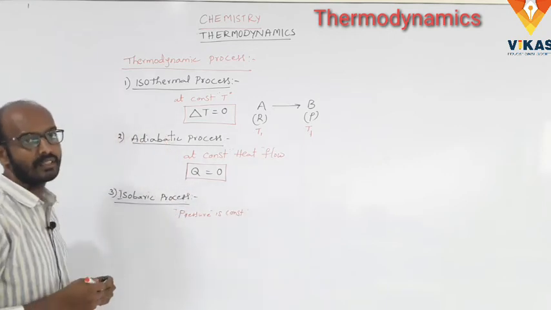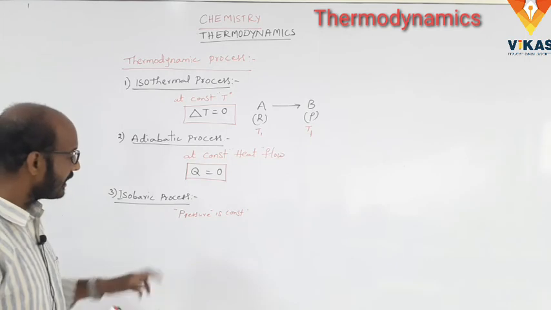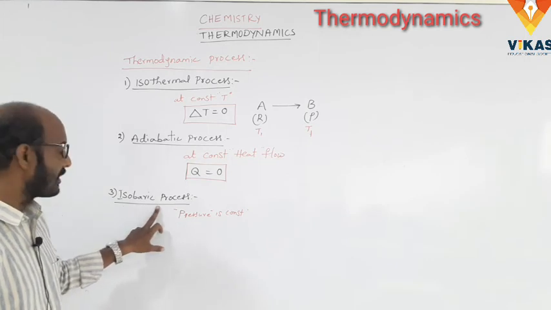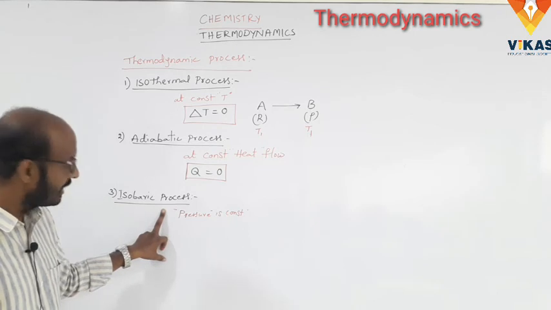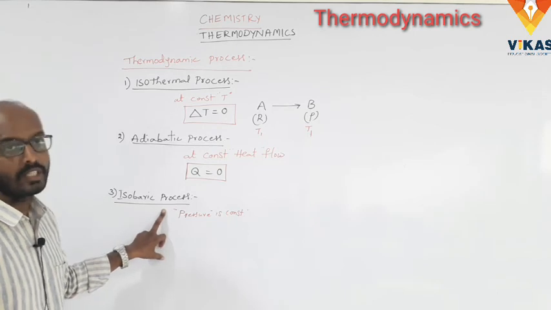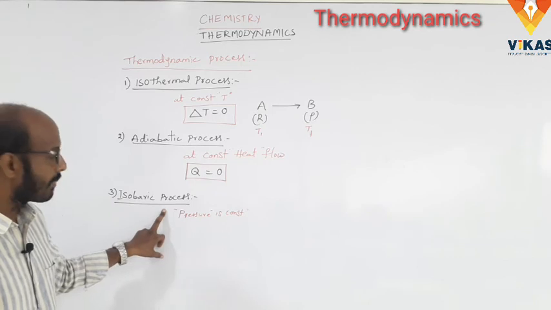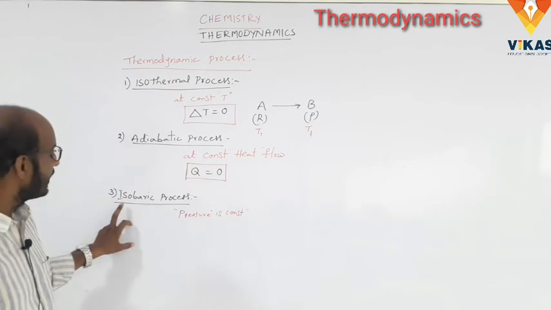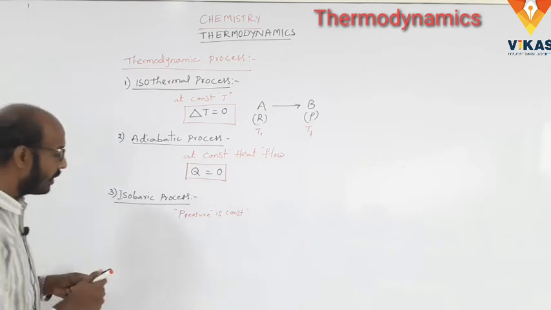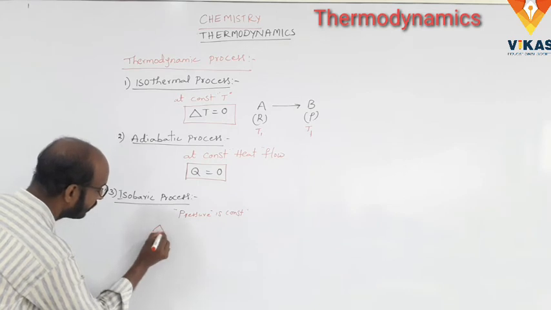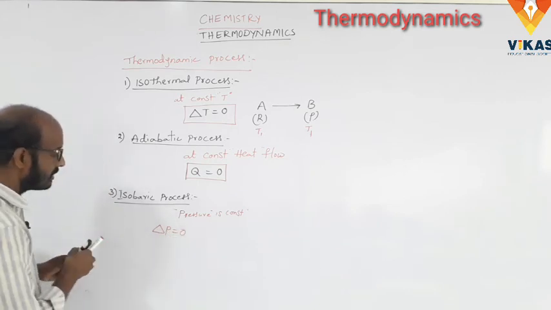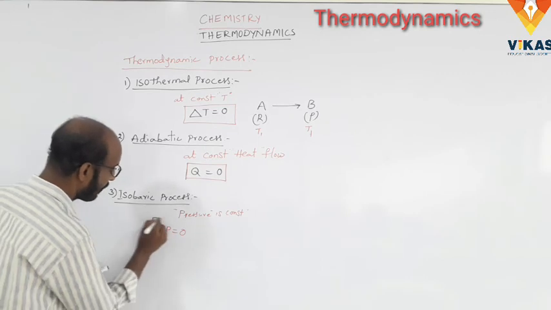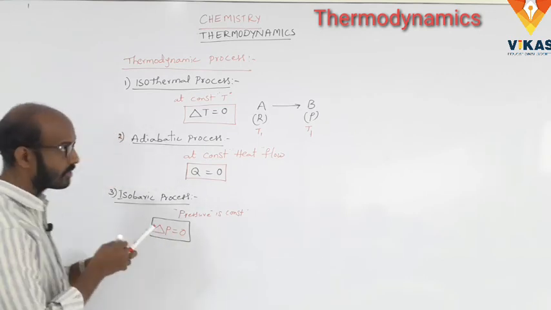The process occurring at constant pressure is called an isobaric process, or the process in which the pressure of the system does not change. So here delta P is equal to 0 is called an isobaric process.